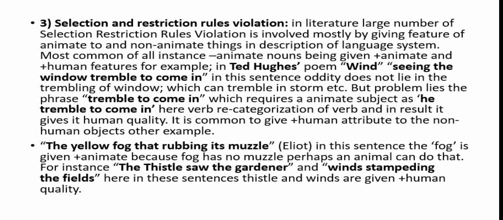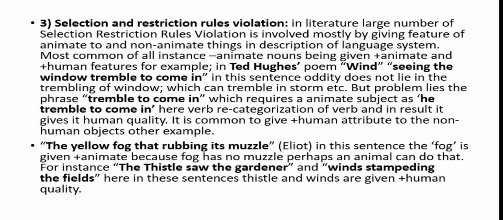For example, in Tidhu's poem Wind, "seeing the window tremble to come in." In this sentence, the oddity does not lie in the trembling of the window, which can tremble in a storm, but the problem lies in the phrase "trembling to come in," which requires an animate subject. An animate living thing can tremble to come in. A non-living thing like wind cannot tremble to come in.